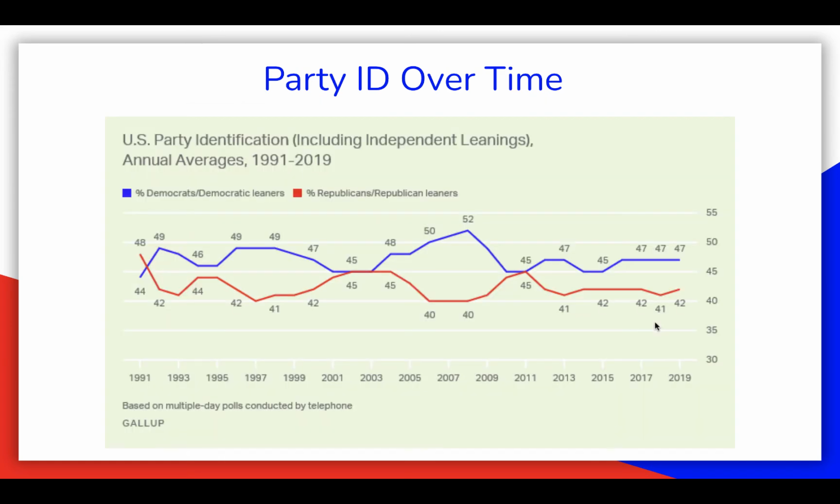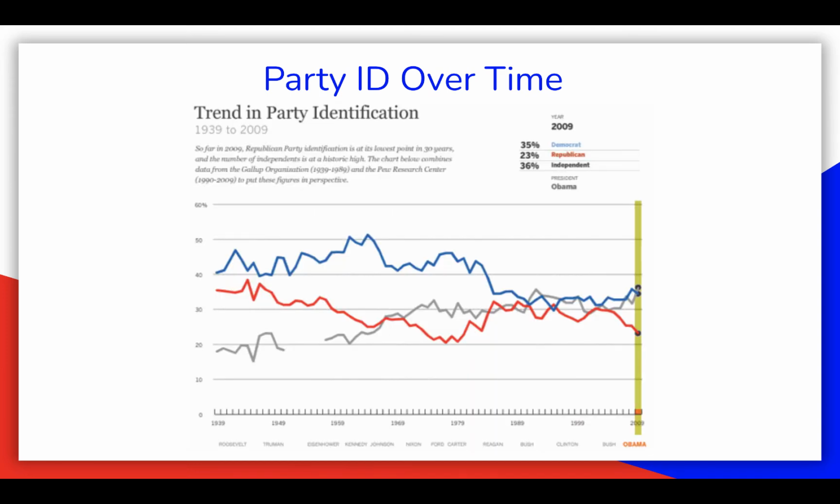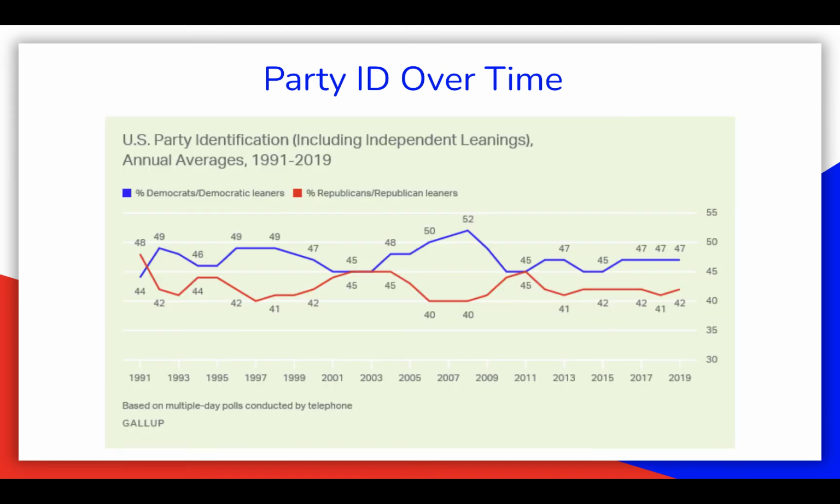Here's a more recent figure to show you how people have identified in the past 10, 20 years. Now, this doesn't include moderates, so keep in mind that it doesn't directly compare to this last picture. But this one demonstrates that identifying as a Democrat is slightly more likely than identifying as a Republican, with about a 5 percentage point difference between those who identify as a Democrat, the blue, and those who identify as a Republican, the red. And this has been relatively stable over the past decade or so.